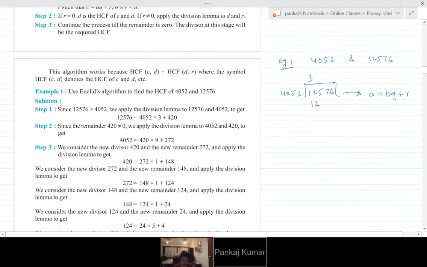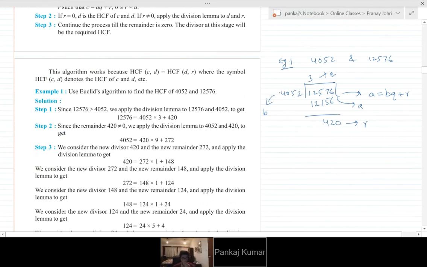12,000. 156. Yeah, 100. That's correct? 420. Yeah, you get 420. Now this is the B, this is the Q, this is of course our A, and this is the R.